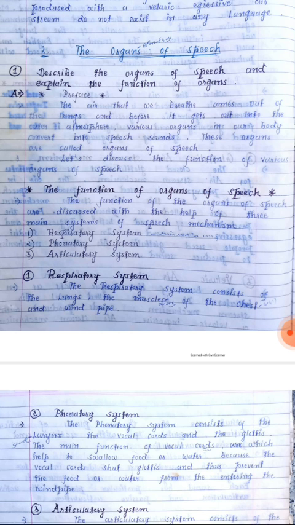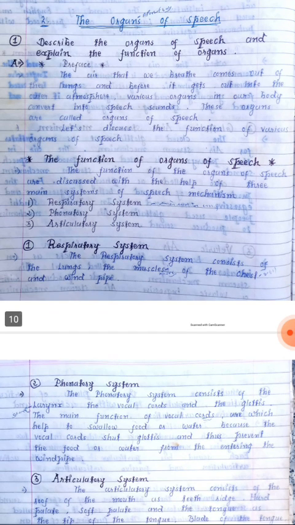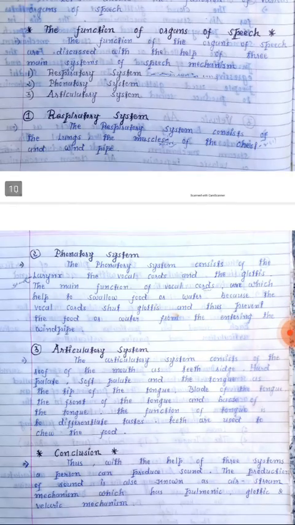The respiratory system consists of the lungs, the muscles of the chest, and the windpipe. First we begin with the lungs. These are the basic fundamental things for a respiratory system. Now let's see the phonatory system.